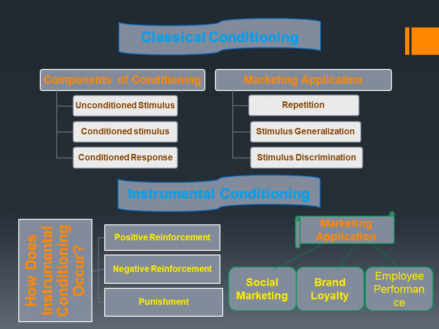A negative reinforcement example can be taking an antacid tablet before eating spicy food. That means there can be a negative result after eating spicy food. That's why you are taking an antacid tablet. And the example of punishment is a person eats spoiled food and gets a bad taste in his or her mouth. That means here the bad taste is punishment. And you can see the marketing application of instrumental conditioning: social marketing, brand loyalty, and employment performance. So in the next slide I will describe more.